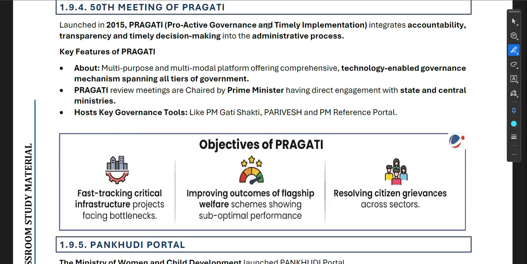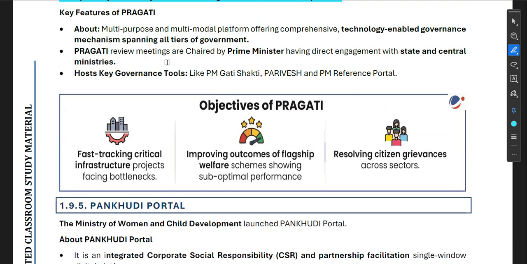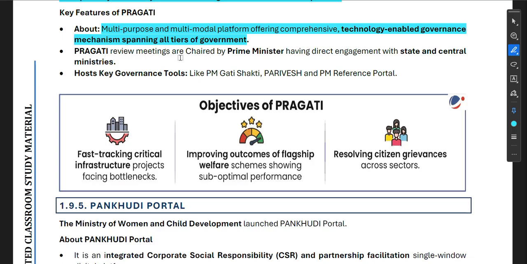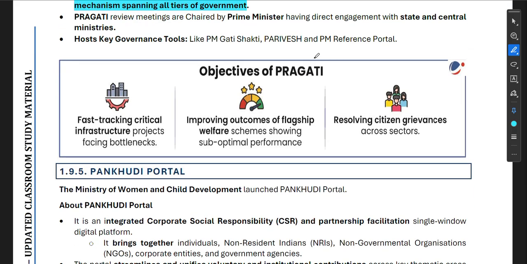50th meeting of PRAGATI, launched in 2015. PRAGATI, Pro-Active Governance and Timely Implementation, integrates accountability, transparency, and timely decision making into the administrative process. Key features of PRAGATI: a multi-purpose and multi-modal platform offering comprehensive technology-enabled governance mechanisms spanning all tiers of the government. PRAGATI review meetings are chaired by the Prime Minister, having direct engagement with the state and central ministries.